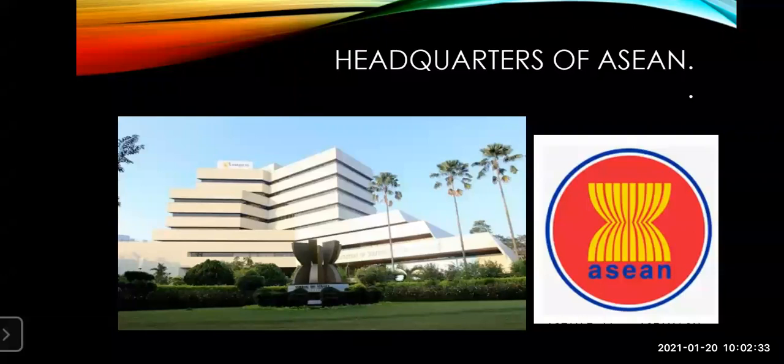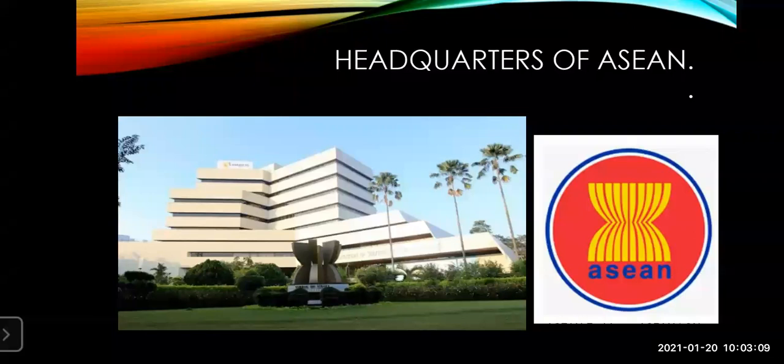Now, there are certain aims and functions of this ASEAN organization. What are these aims and functions? They are given on page number 71 of your textbook. That is expanding social and cultural harmony along with economic growth. In short, the organization also works in promoting peace and promoting favorable conditions for trade growth in the member states.